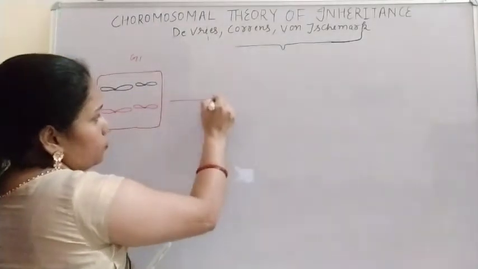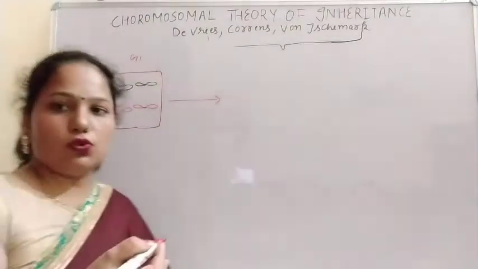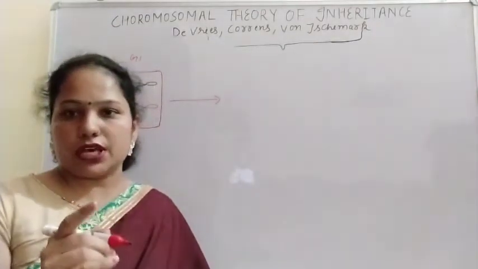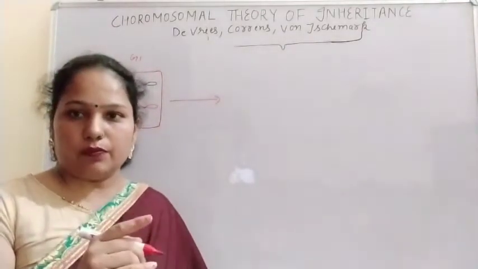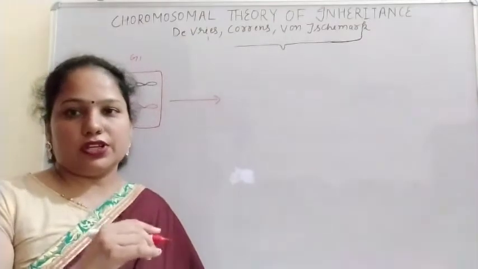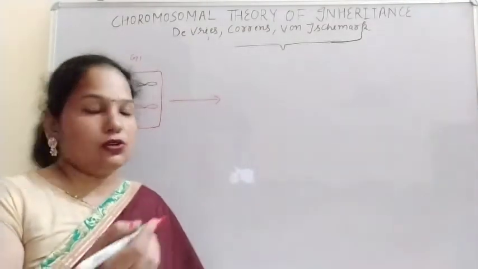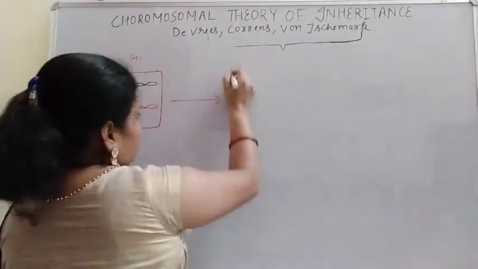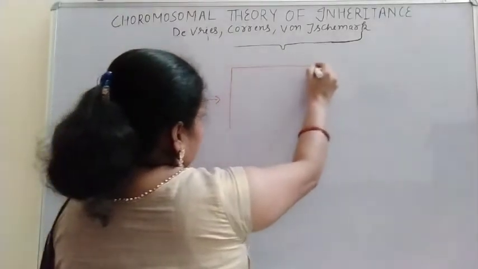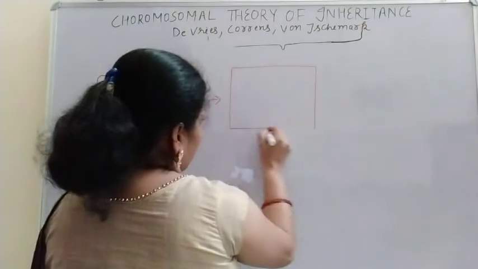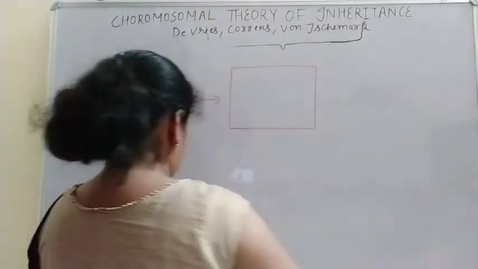And now what will be there? The G2. But before the G2 stage, the S stage comes, and during the S stage there is the duplication of the DNA. When the duplication of the DNA takes place, these chromosomes also become double.